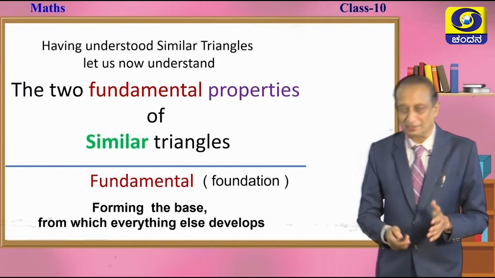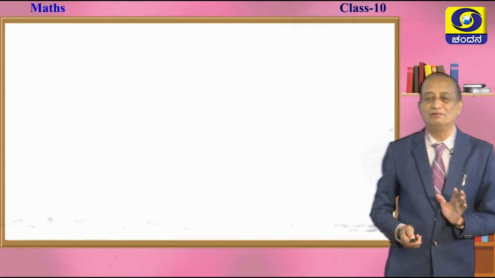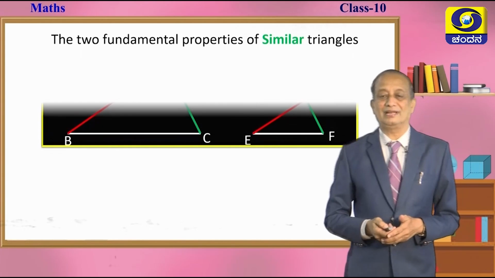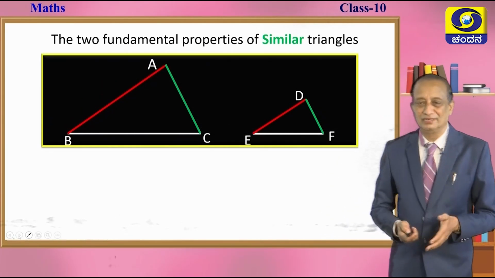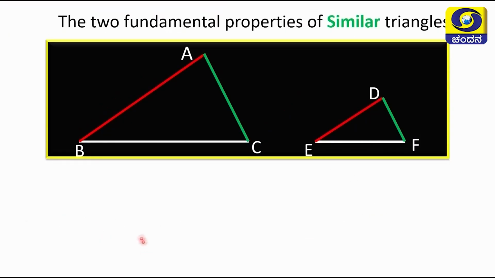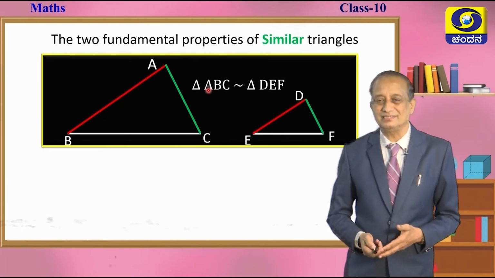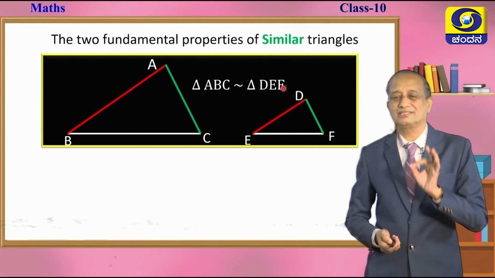Now we are trying to understand the first two fundamental properties of similar triangles. Here are beautiful figures in front of you, triangle ABC and triangle DEF. Don't you think they have got the same shape? So, we write triangle ABC is similar to triangle DEF. This is the first property.